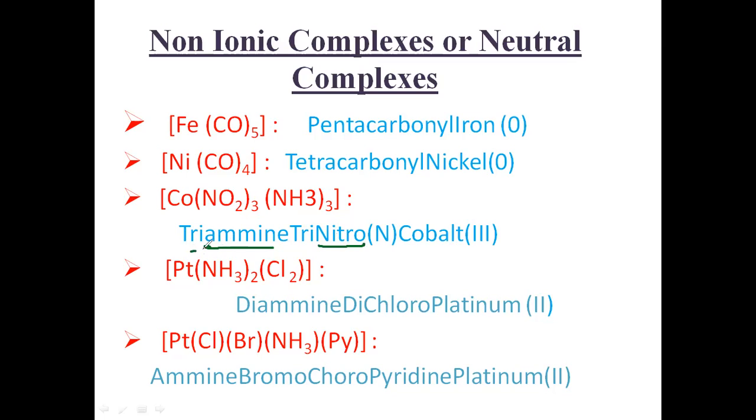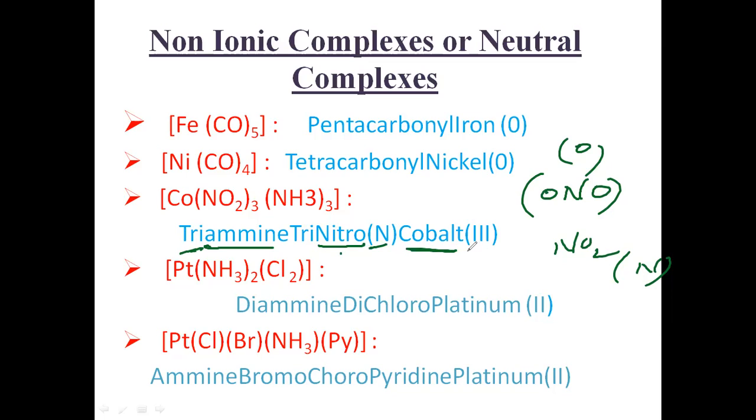Here they are monodentate ligands, so simply use triammine, trinitro, and this is an ambidentate ligand. So you must write the linkage atom. If it is ONO, you need to write O as the linked atom. If it is NO2, you need to write the linked atom as N here. Cobalt has the 3 oxidation state. In this way you write the name of this complex.